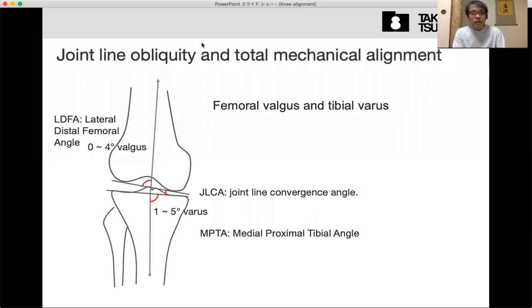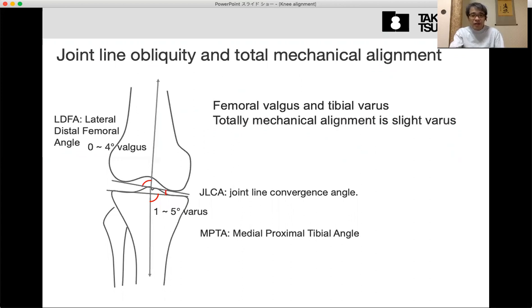But in fact, there are so many variations among the patients. So the femoral valgus angle and tibial varus angle are very different among the patients. And so eventually, the total mechanical alignment is slightly varus, roughly 0 to 3 degrees.